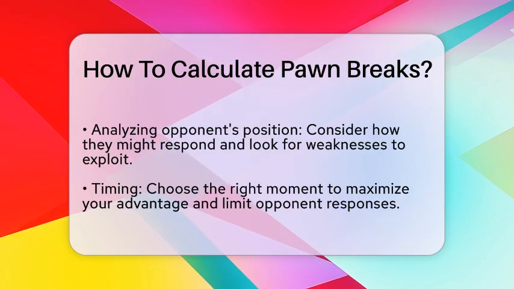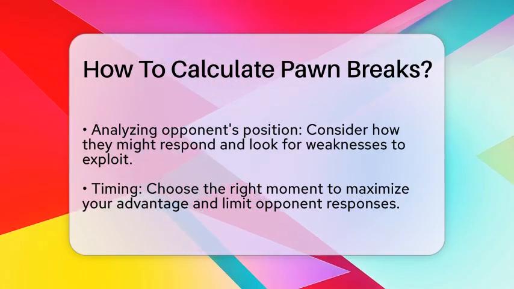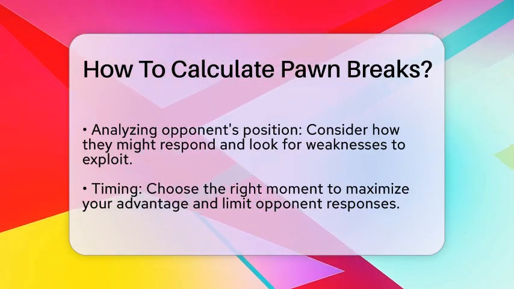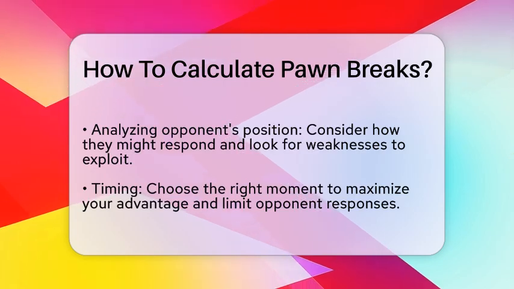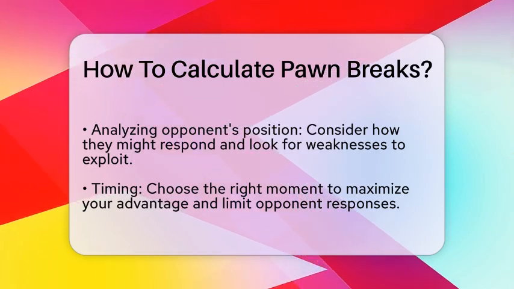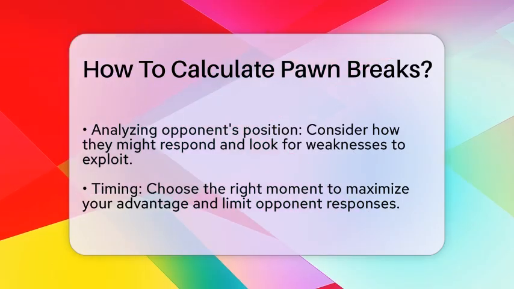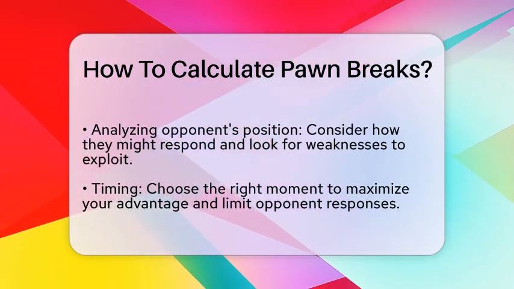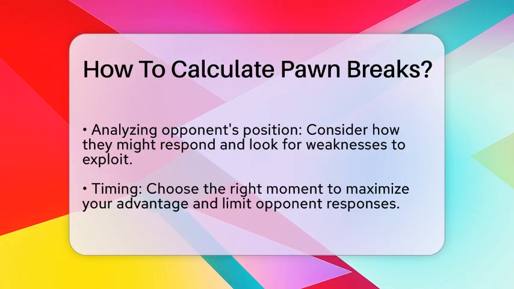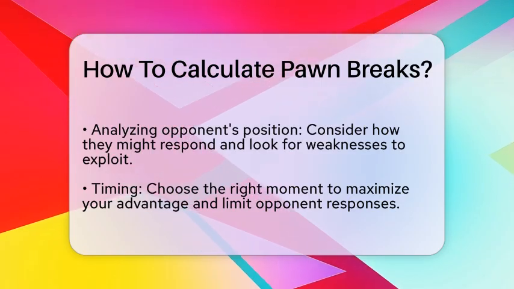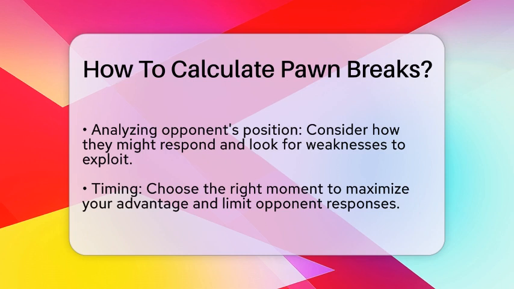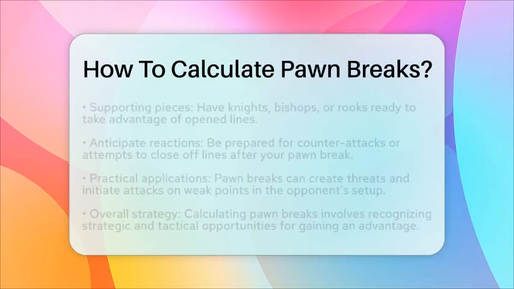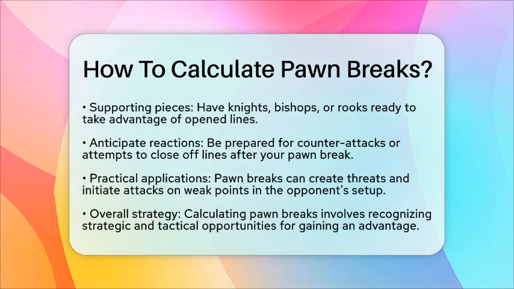Timing is everything when executing a pawn break. You want to choose a moment that maximizes your advantage while limiting your opponent's responses. Make sure you have supporting pieces ready to back up your pawn break. Knights, bishops, or rooks can take advantage of the newly opened lines after your break. Be prepared for your opponent's reactions. They may try to counterattack or close off the lines you have opened.